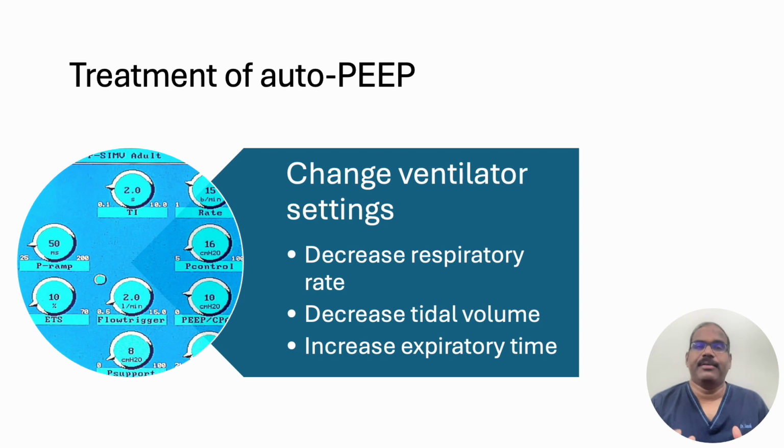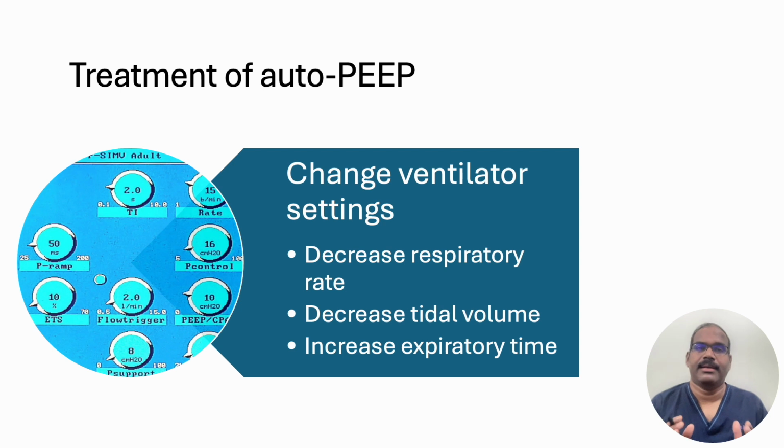If you are playing with your ventilator settings, these are the things you should keep in mind. Reduce the respiratory rate, bring it down or target a normal breathing rate, and decrease the tidal volume. In an effort to increase minute ventilation to wash out CO2, do not compromise on the expiratory time.